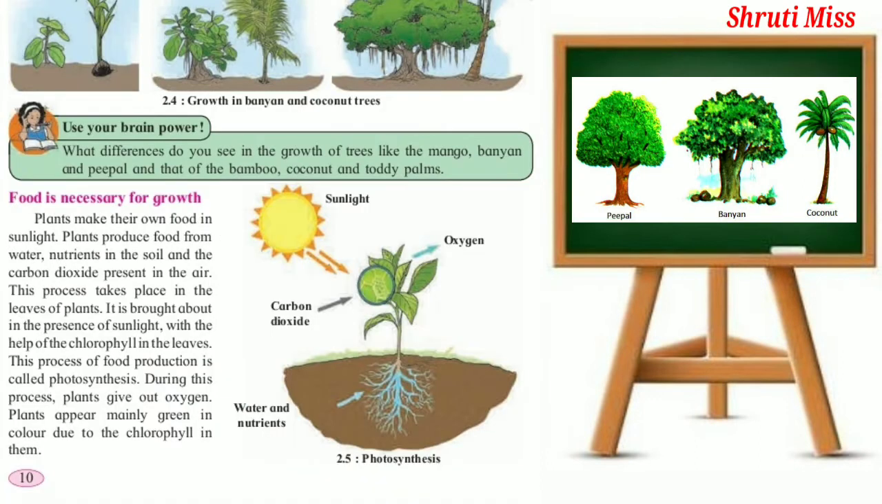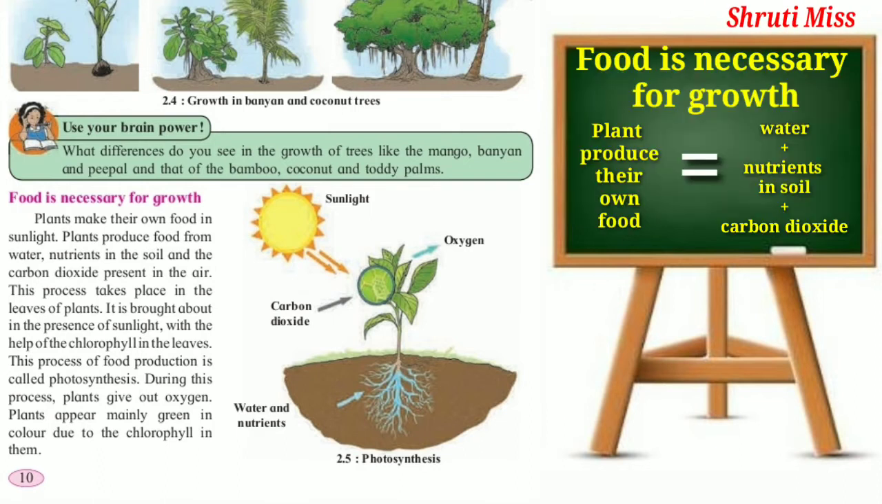Now, use your brain power. What differences do you see in the growth of trees like the mango, banyan, and peepal, and that of the bamboo, coconut, and toddy palms? The next point is, food is necessary for growth.